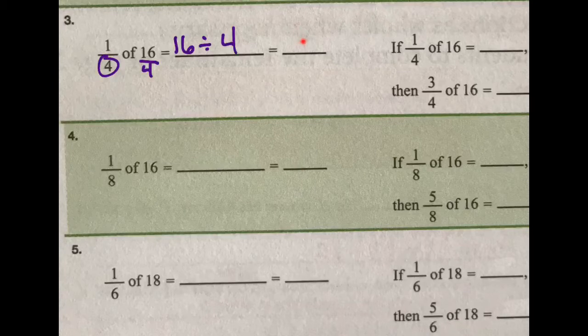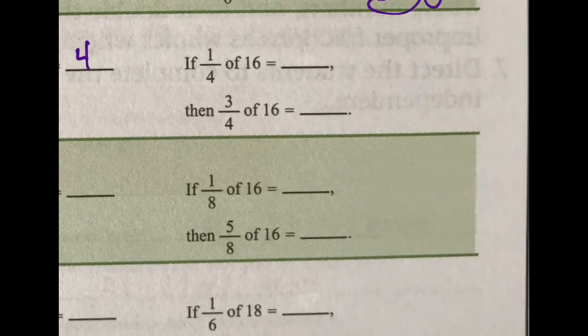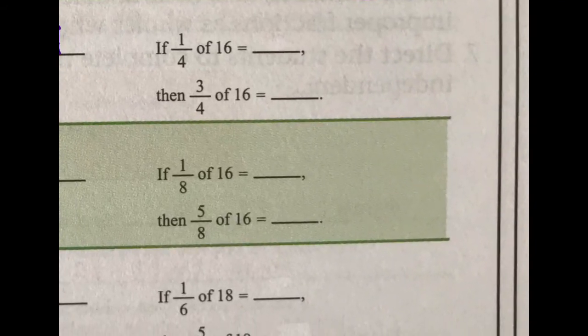Right, it's 4. Okay, so let's move over here. So if 1/4 of 16 is 4, what's 3/4 of 16? That means you're going to have that group of 4 times 3, because you're counting 3 sets now. 1 set was 4. 3 sets of 4 is what? 12. All right.